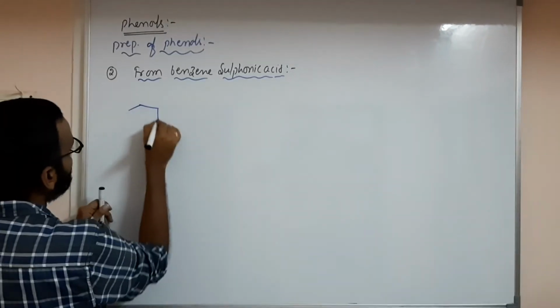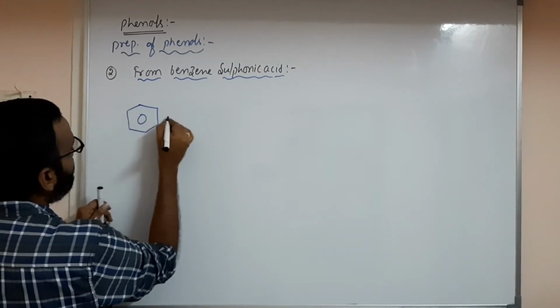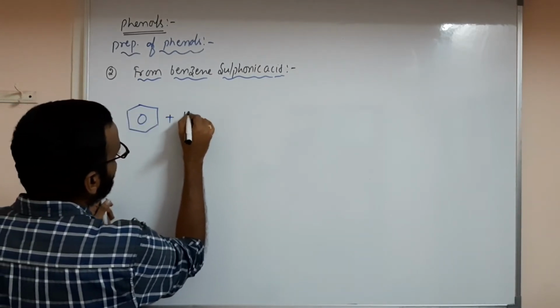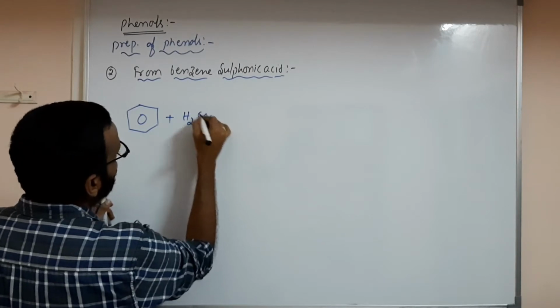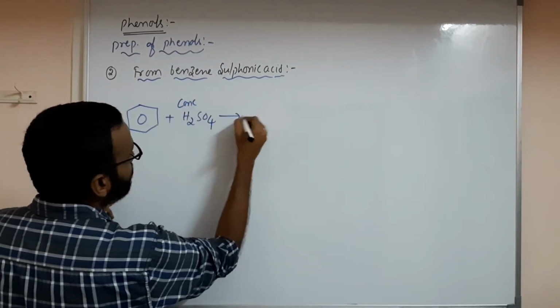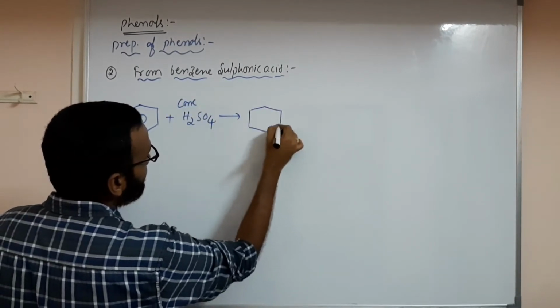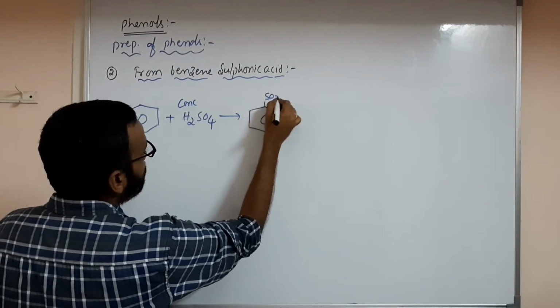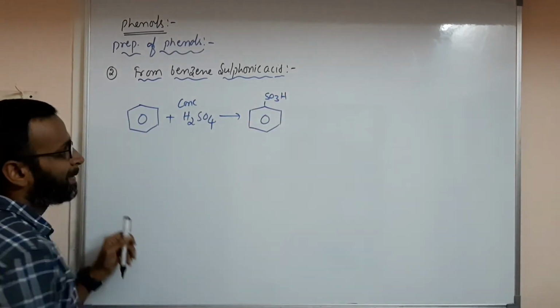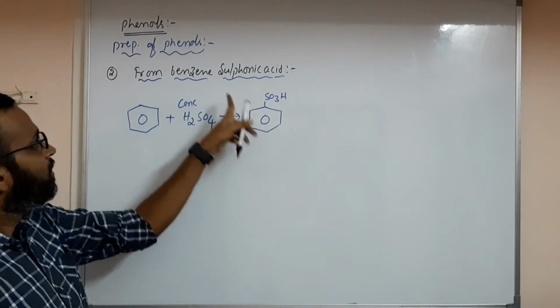So benzene sulfonic acid, how are you getting it? From benzene, if you add concentrated H2SO4, then you will get C6H5SO3H. This is called benzene sulfonic acid.